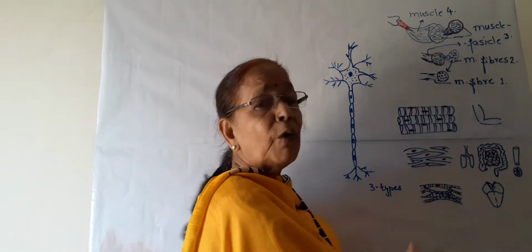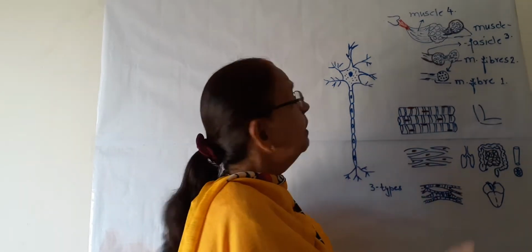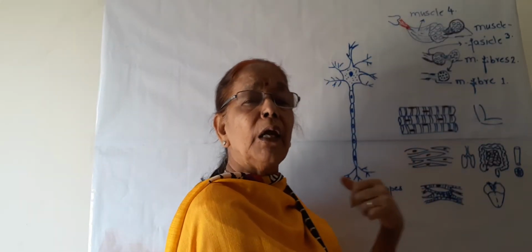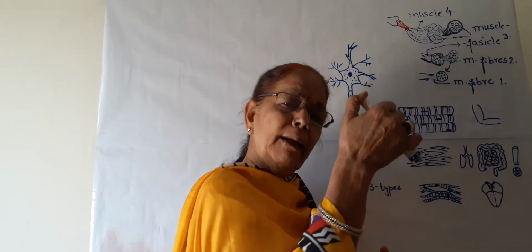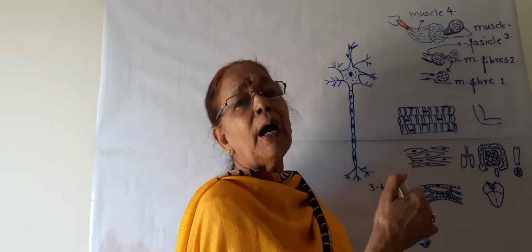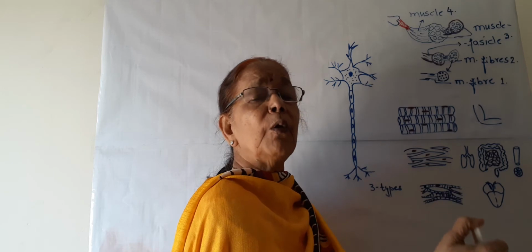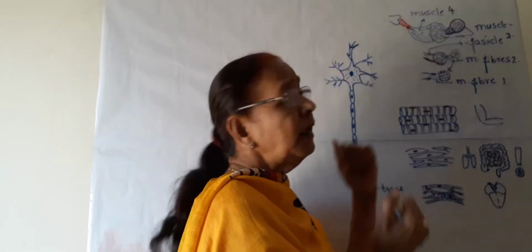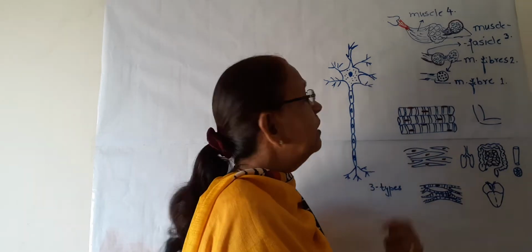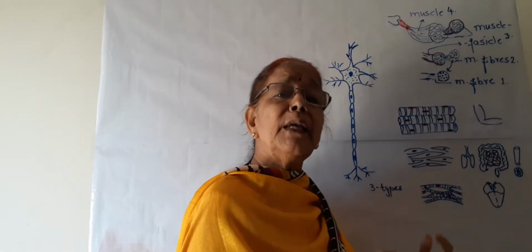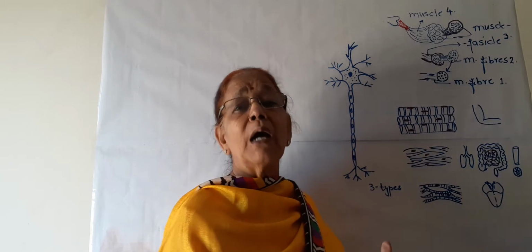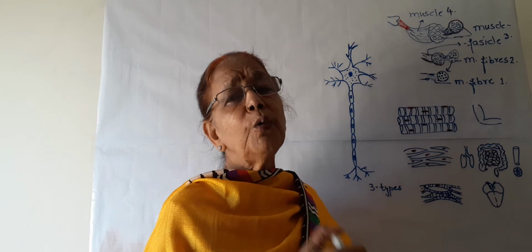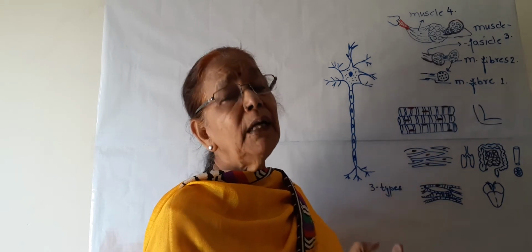One more name is voluntary muscles. What is the meaning of voluntary? It means we can move these muscles at our will. If I want to move my hand, I can move it. If I don't want to, I don't move it.